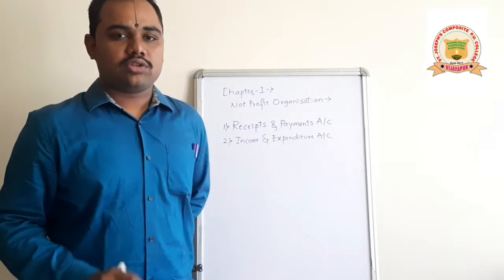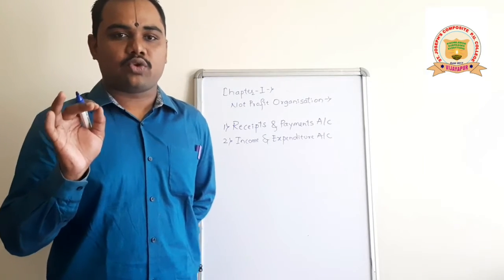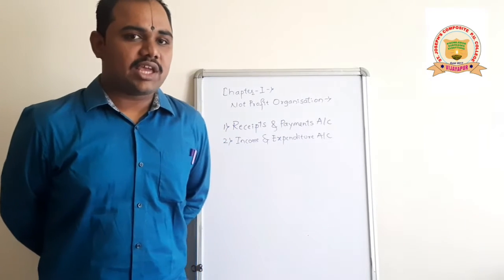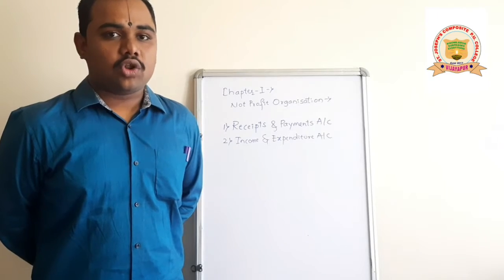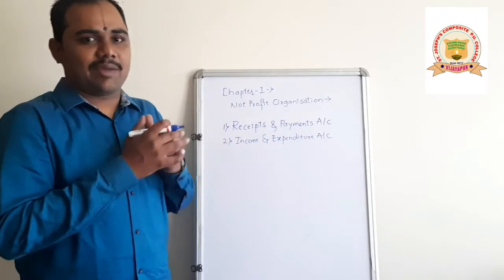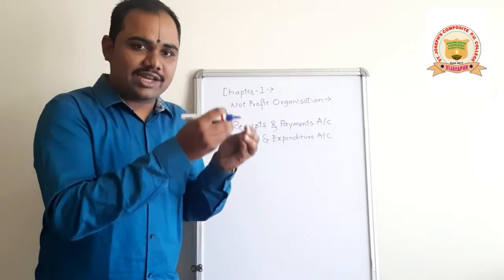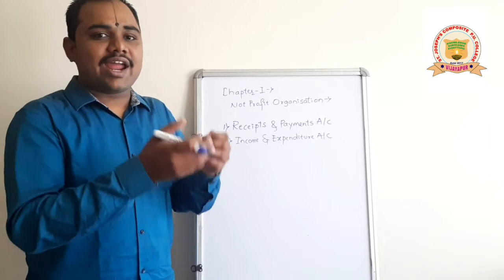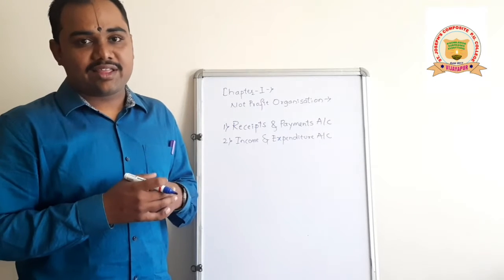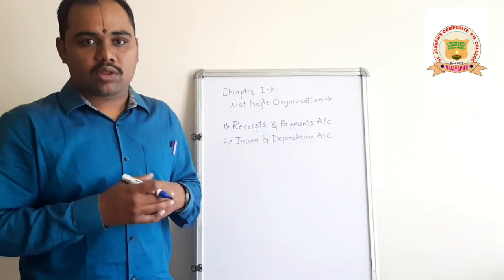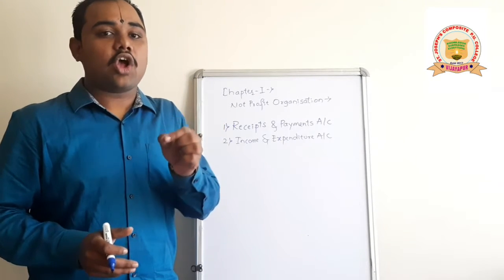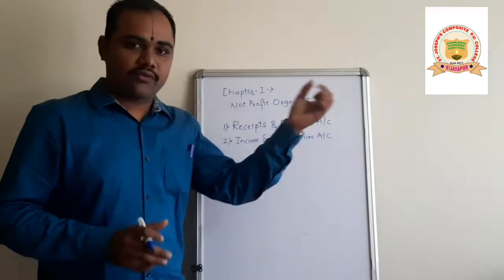Income and expenditure account. This is the second financial statement which we have to prepare in a not-for-profit organization. So it is nothing but a profit and loss account. We will record all the expenditures at the debit side. We will record all the incomes at the credit side. And at the end, we will get the result of the business organization, that is profit or loss. Such profit or loss is termed as surplus or deficit in case of a not-for-profit organization.